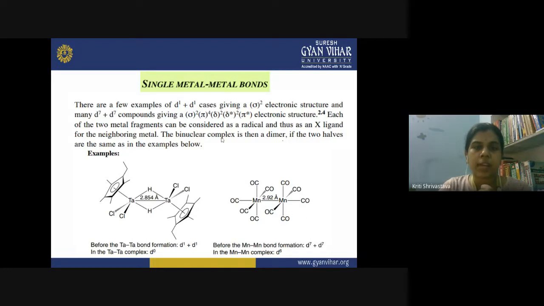So this binuclear complex is therefore a dimer if the two halves are the same, as in the examples below. In both these examples, you have two equal halves, and due to this, we call such a complex a dimer. Before the Ta-Ta bond formation, you get d1 plus d1, and in the Ta-Ta complex, you have d0 configuration. And before the Mn-Mn bond formation, it was d7 and d7, and in the Mn-Mn complex, it becomes d6.